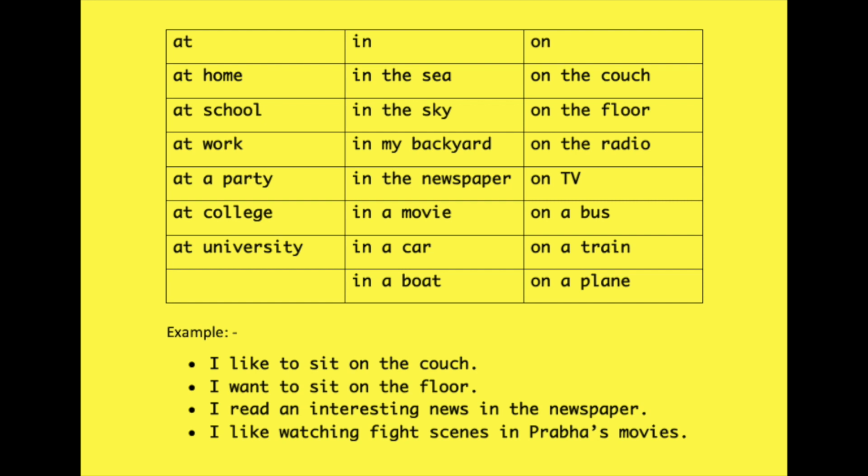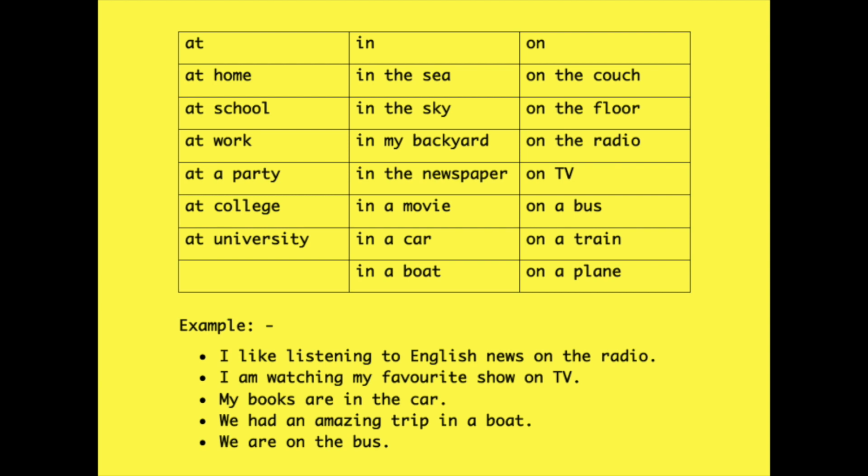I read an interesting news in the newspaper. Or, I like watching fight scenes in Prabhas movies. But if you talk about radio or TV, then use on. I like listening to English news on the radio. Or, I'm watching my favorite show on TV. Why do we use in for newspaper or movie and on for radio or TV?